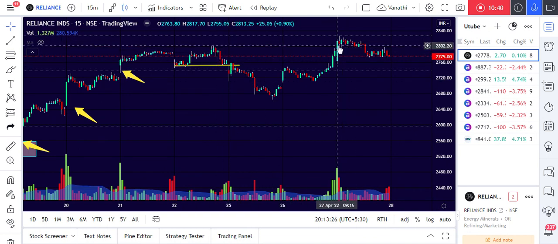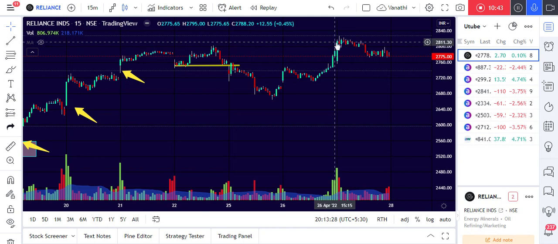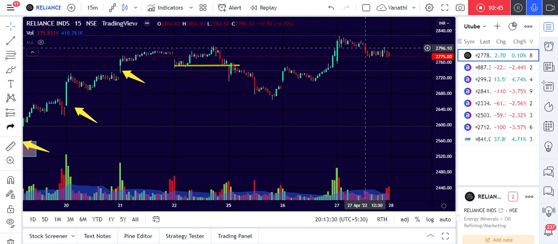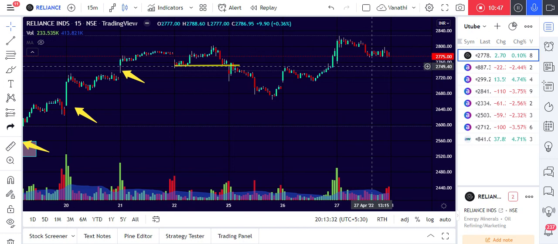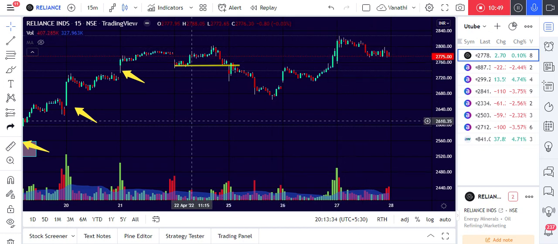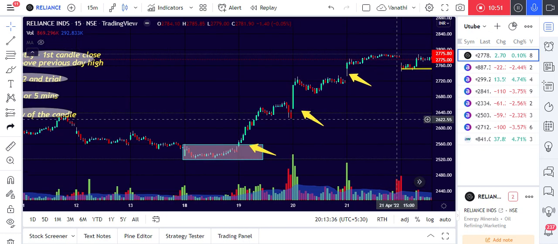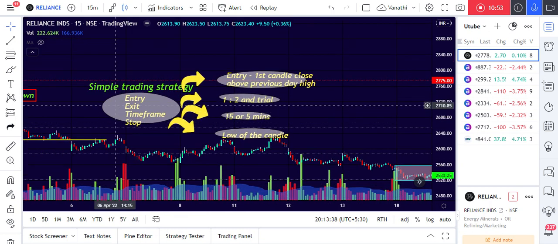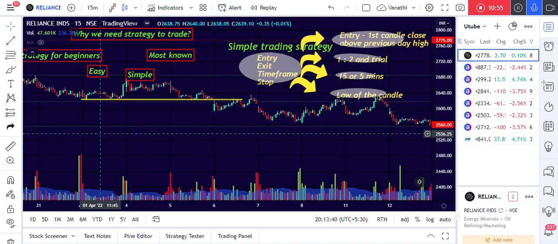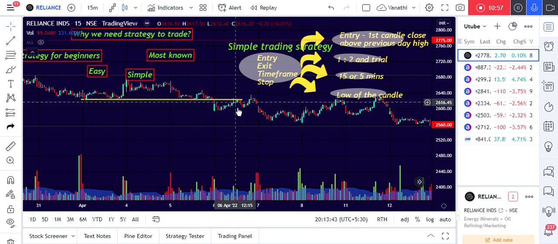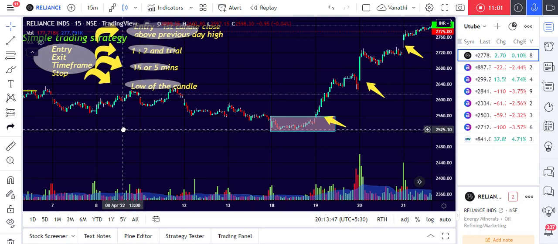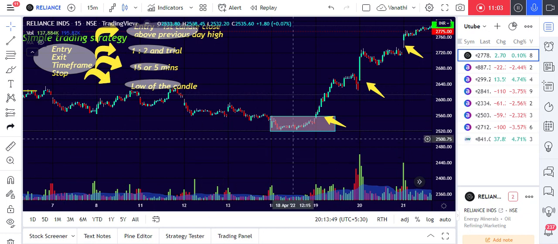Once the price reaches here and is not showing bullish strength, it tends to fall down. Here also, see, this is the support zone, and the price was unable to move above it, and we had a fall from here to here.